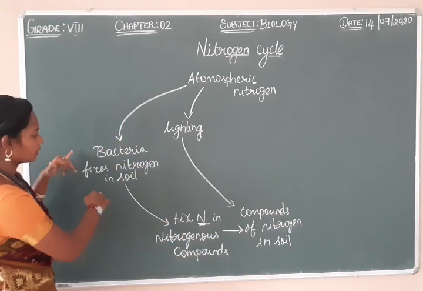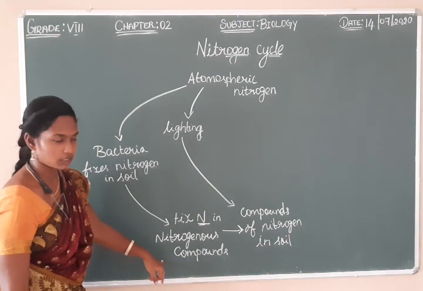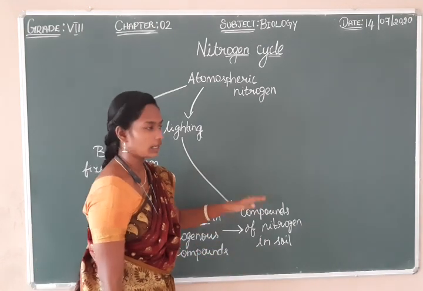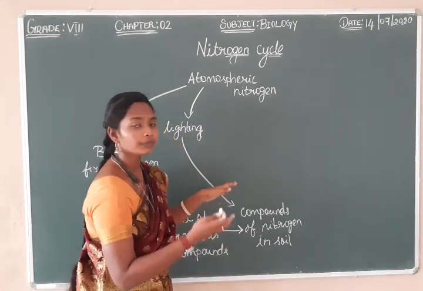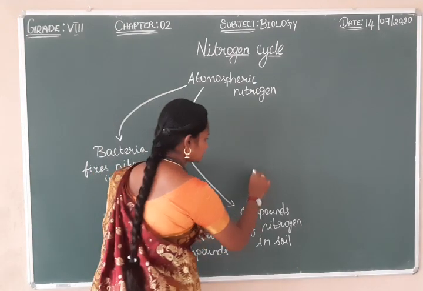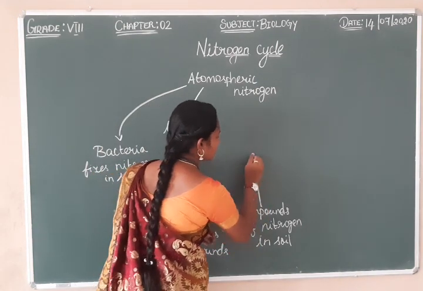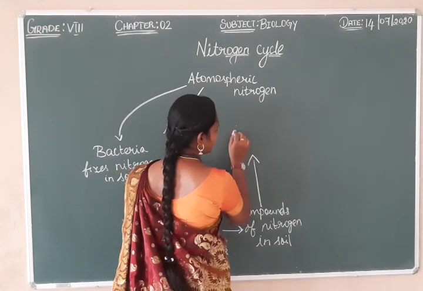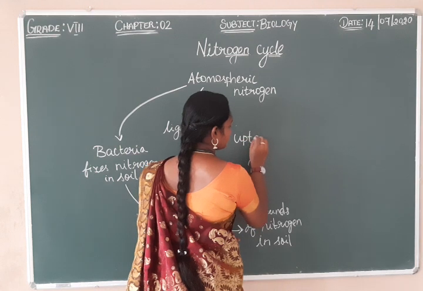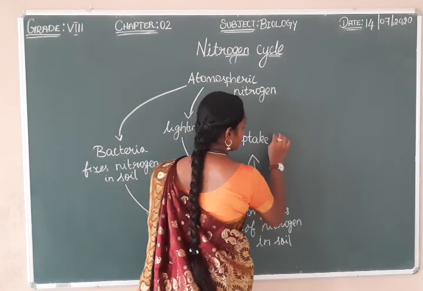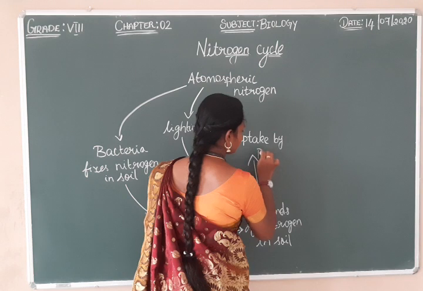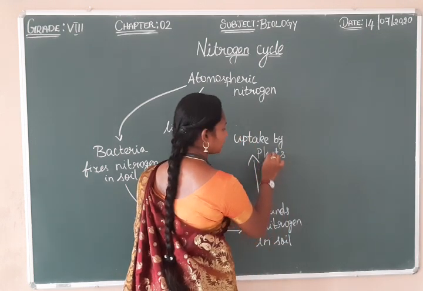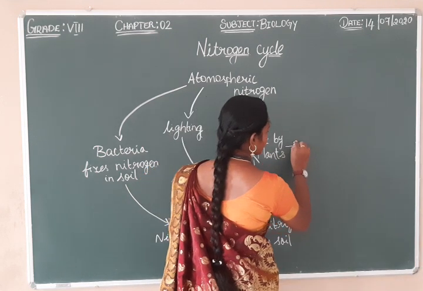So this process here is nitrogen fixation and nitrification. It reaches the soil. From the soil, the plants that grow there use this nitrogen as a fertilizer or manure. So it is taken up by the plants for their growth, and these plants are eaten by the animals.